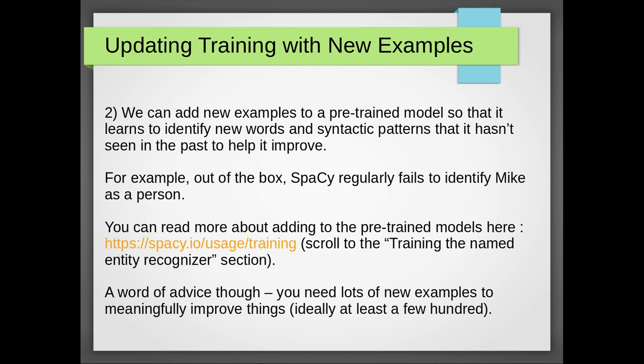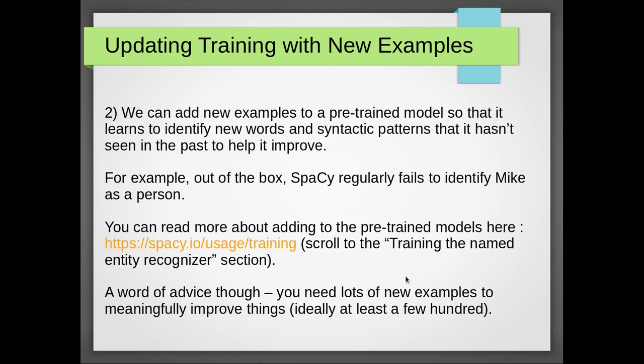So for example, out of the box, when I was first playing around with SpaCy, I could not get it to recognise my colleague Mike as a person. Now maybe that's something that SpaCy's onto. Maybe Mike isn't a person. Who knows? But nonetheless, it did fail to do that. And so by adding to the training, I could gradually get SpaCy to identify that Mike was indeed a person, arguably.